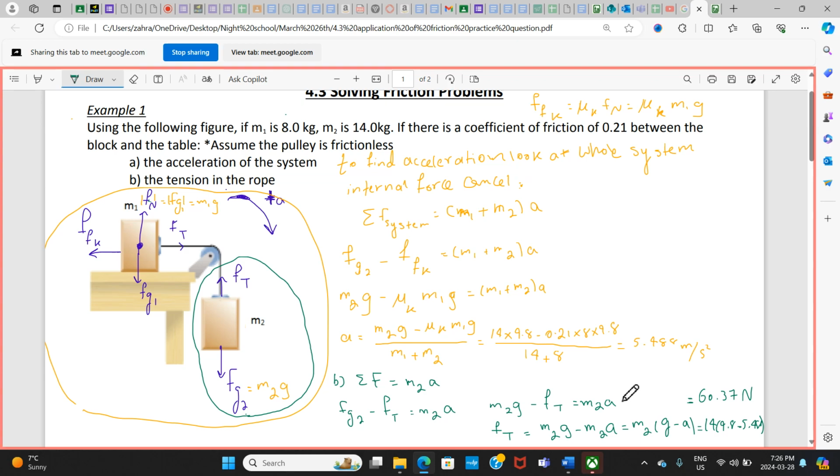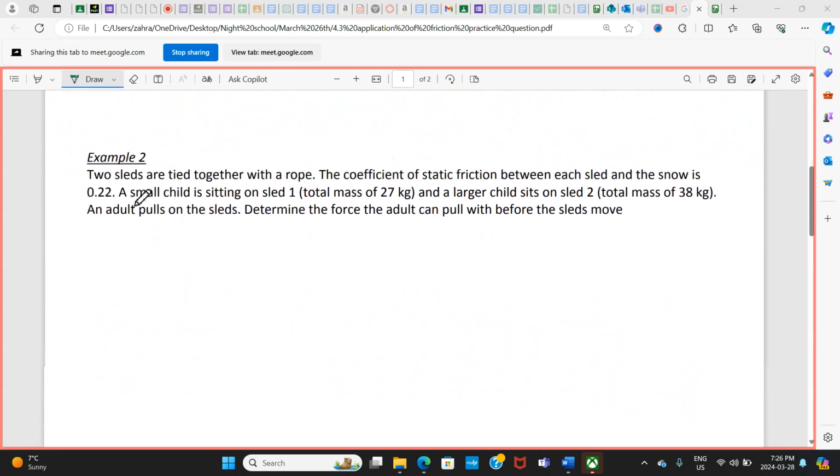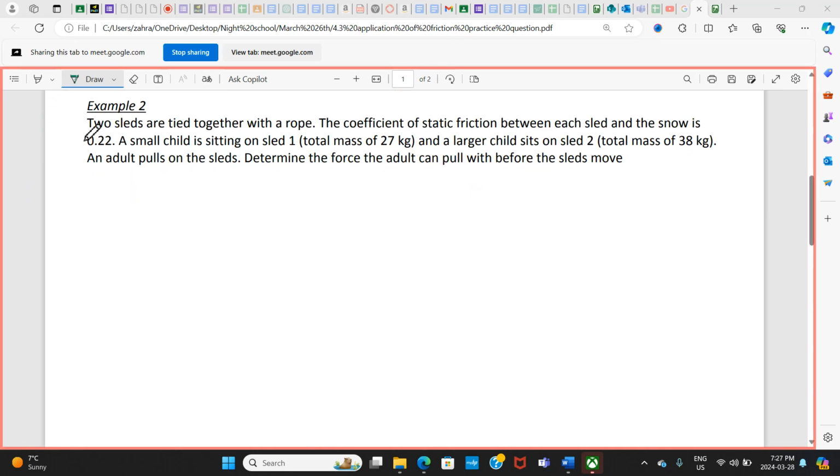Okay, great. So let's move on to the second one. I want everyone to take example 2. Two sleds are tied together with a rope. The coefficient of static friction between each sled and the snow is 0.22. A small child is sitting on sled 1, total mass 27 kilograms, and a larger child is sitting on sled 2, total mass 38 kilograms. And then an adult pulls on the sleds. Determine the force the adult can pull with before the sled moves.